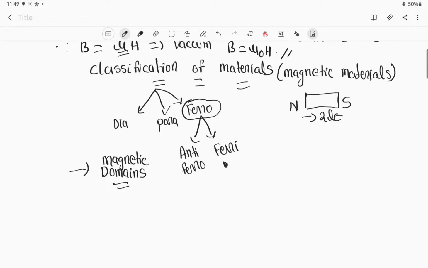Dia and para also have many advantages, but when we compare ferro with respect to dia and para, ferro has a high degree of potential for application purposes, right?